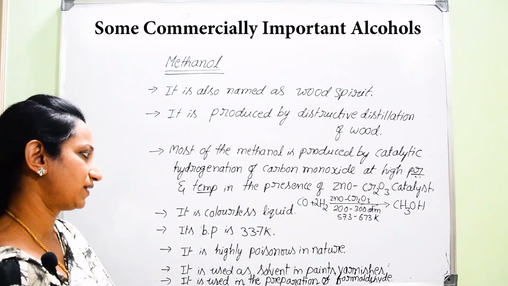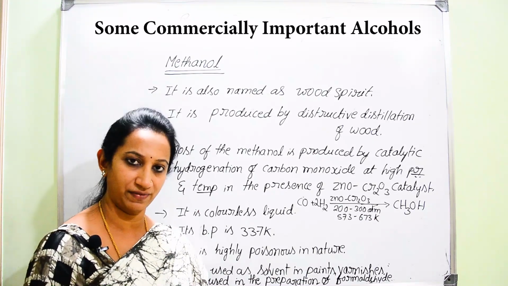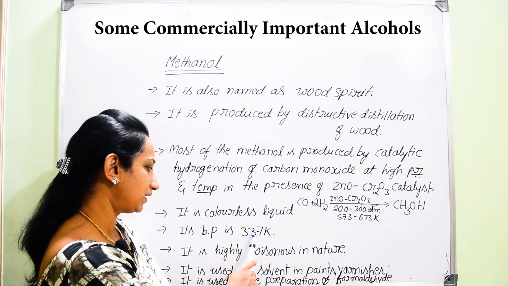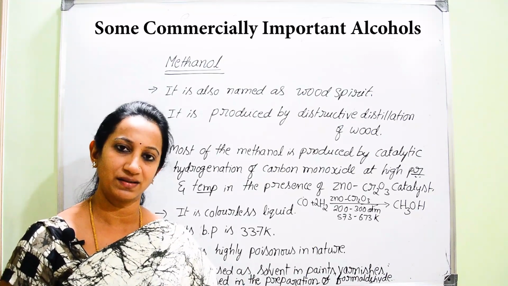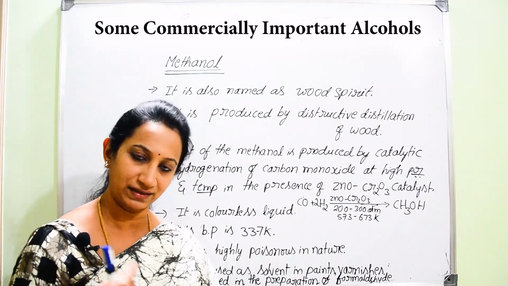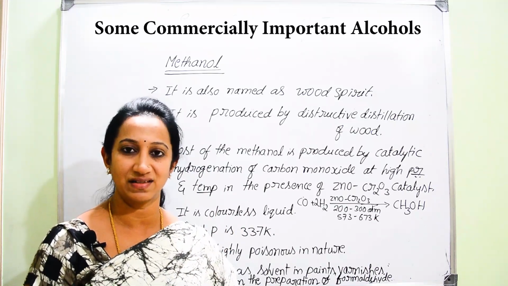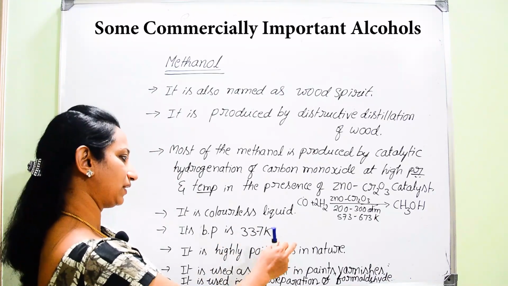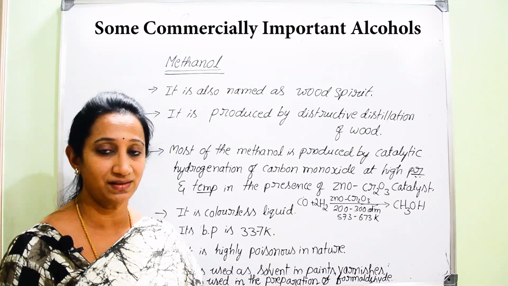Now how does this methanol look? Methanol is a colorless liquid, and its boiling point is 337 Kelvin. The major difference between methanol and ethanol, of course, is that we know ethanol can be consumed, but we cannot consume methanol because methanol is highly poisonous in nature. So we can't consume methanol like ethanol. This methanol cannot be used in beverages because it is highly poisonous in nature.